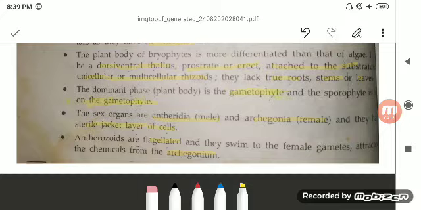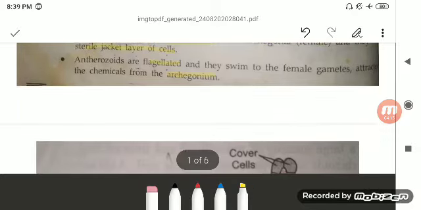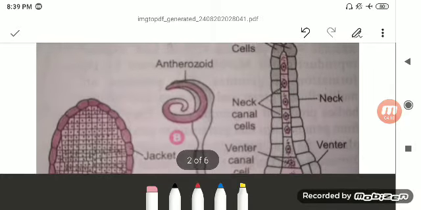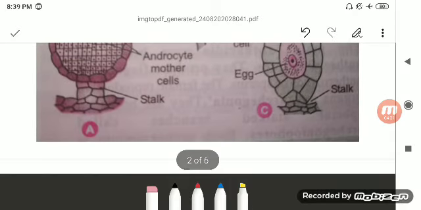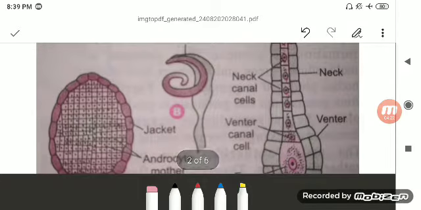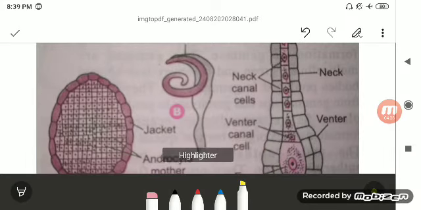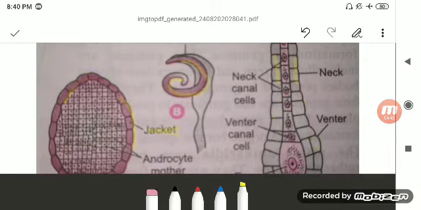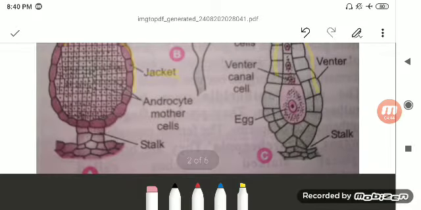And you can see in this image the structure of your male and the female part. Here A is your antherozoid, that is your male part, and it is surrounded by the jacket. So this is the jacket, this is your flagellated antherozoid, that's why they can swim and move. And this is your archegonium, that is your female part, and they have a neck cell, a venter canal, and here you can see the egg is there.